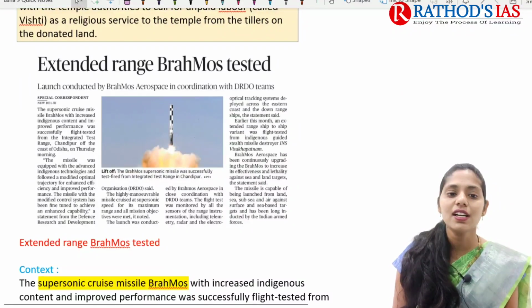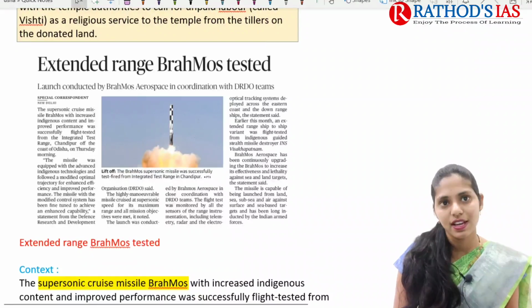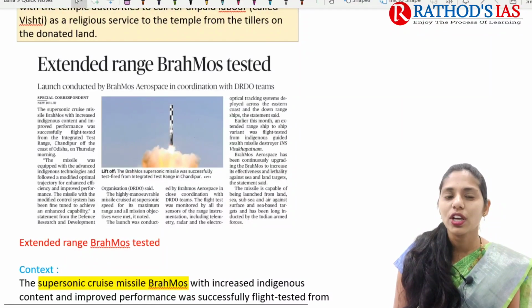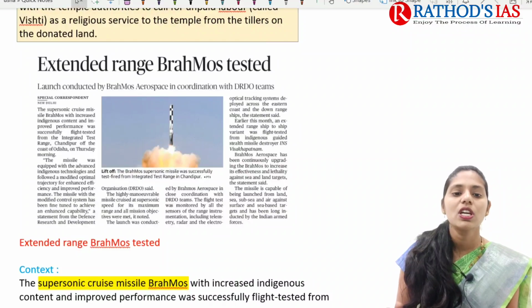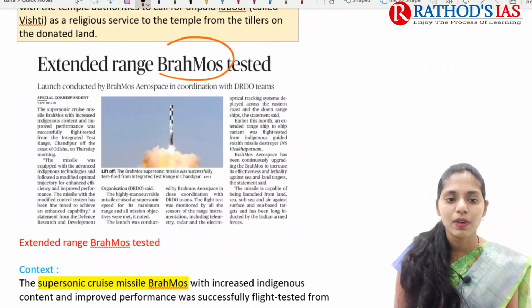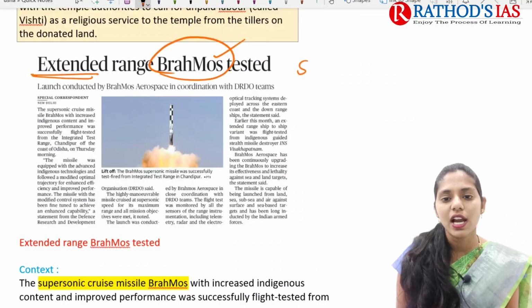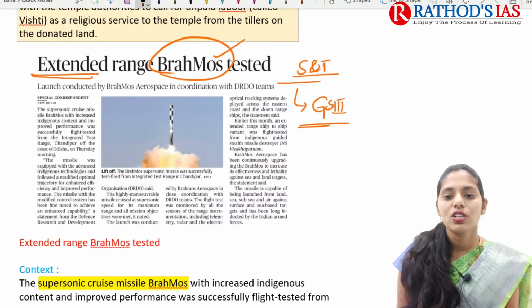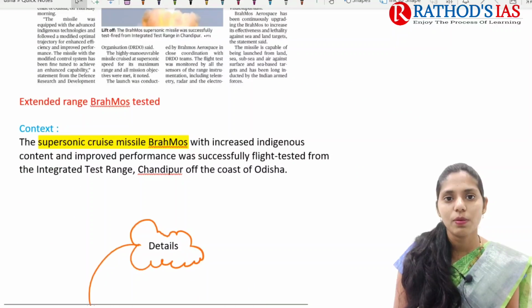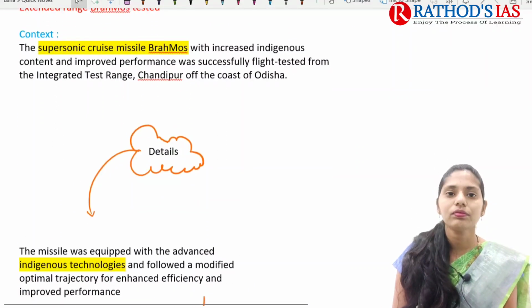The title says extended range Brahmos test. This article is mainly talking about the extended range of Brahmos. Here you need to know what Brahmos is, some facts regarding Brahmos, and what is this extended range of Brahmos. This article will be important from a science and technology point of view, which mainly comes under GS paper 3. So now let us talk about this topic in great detail.